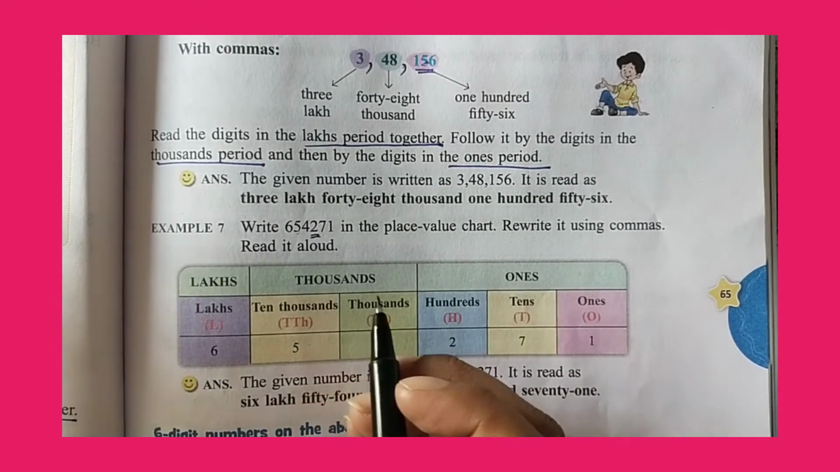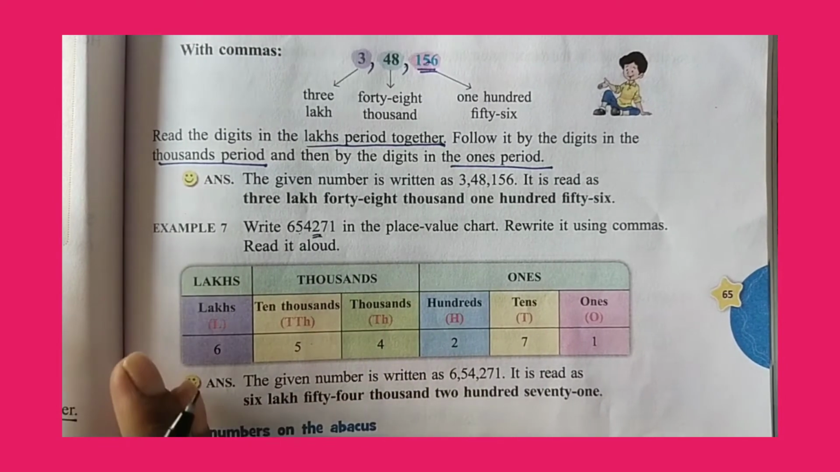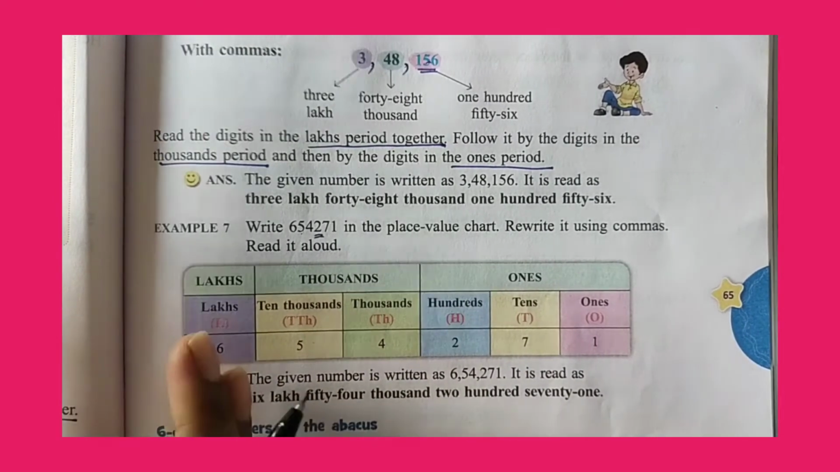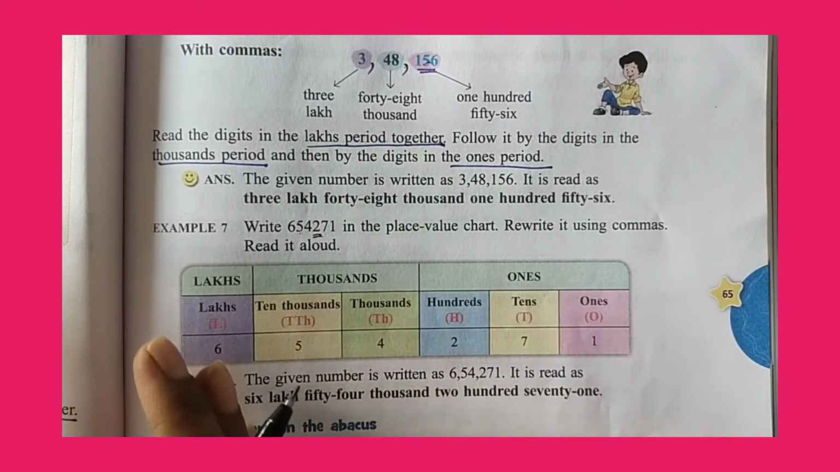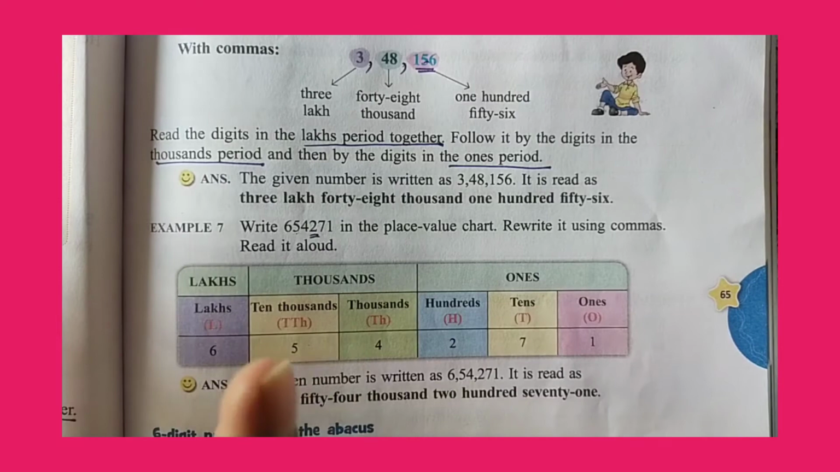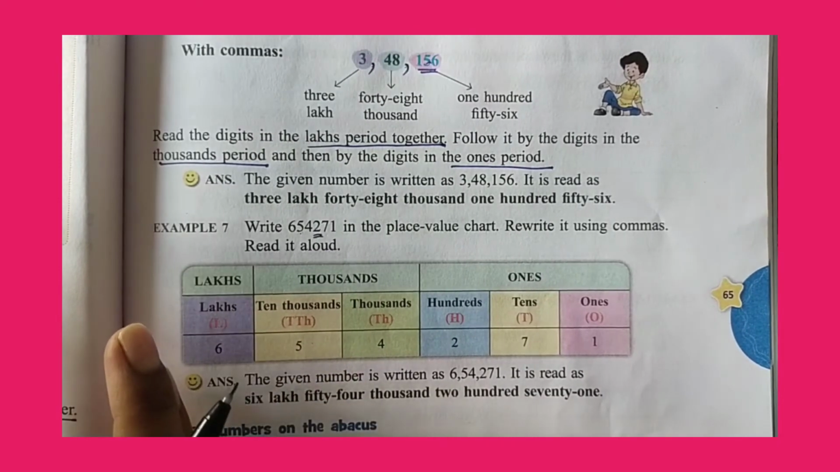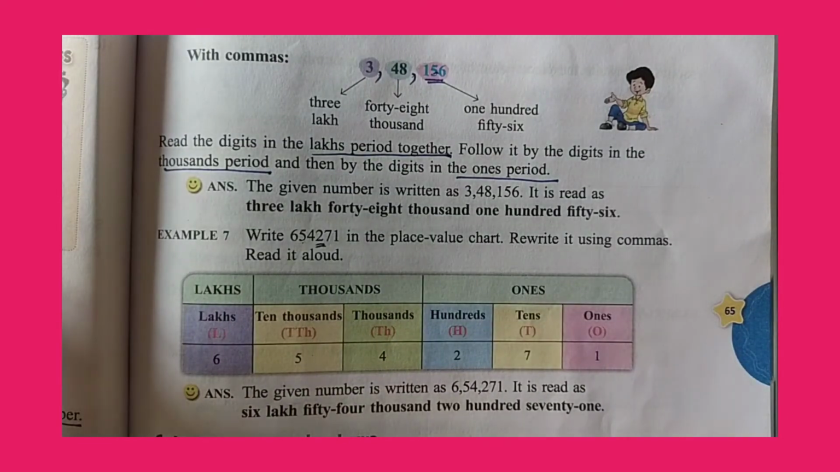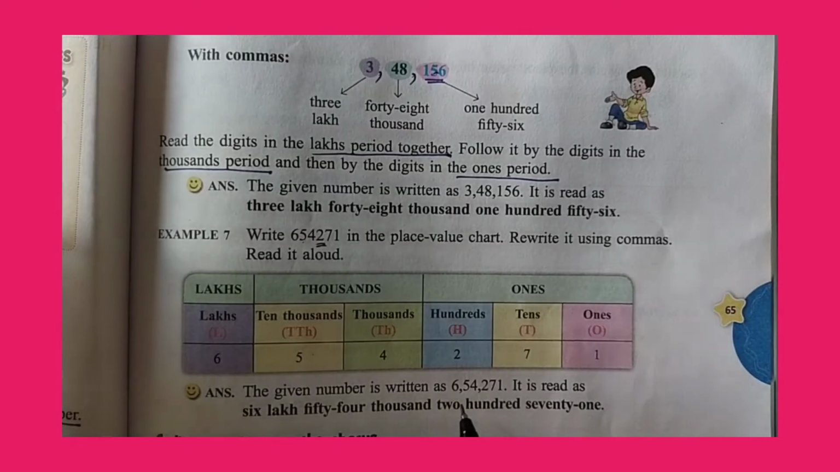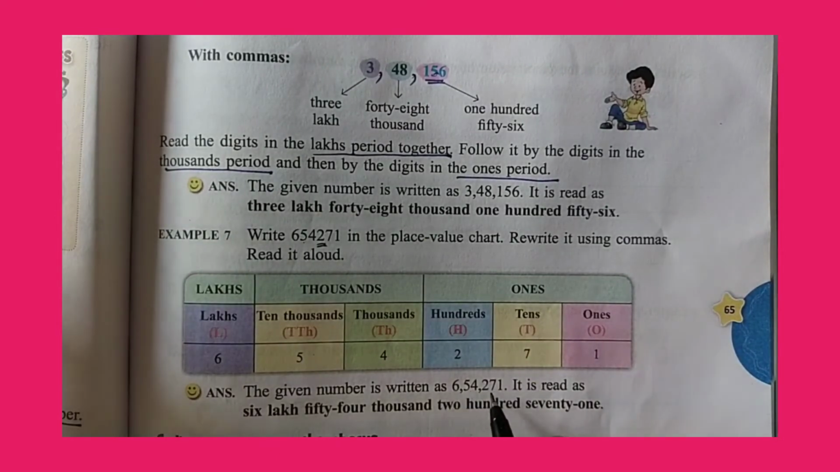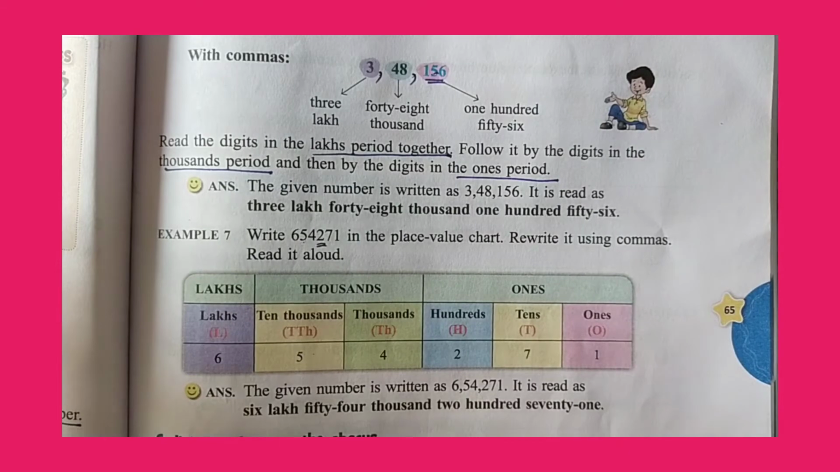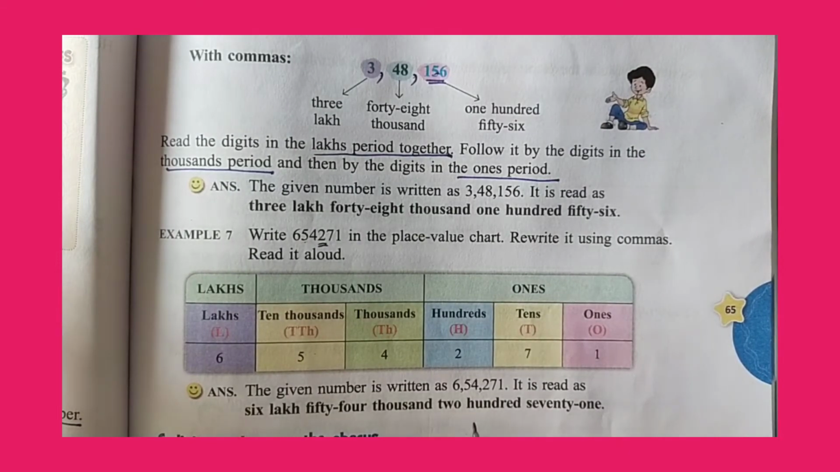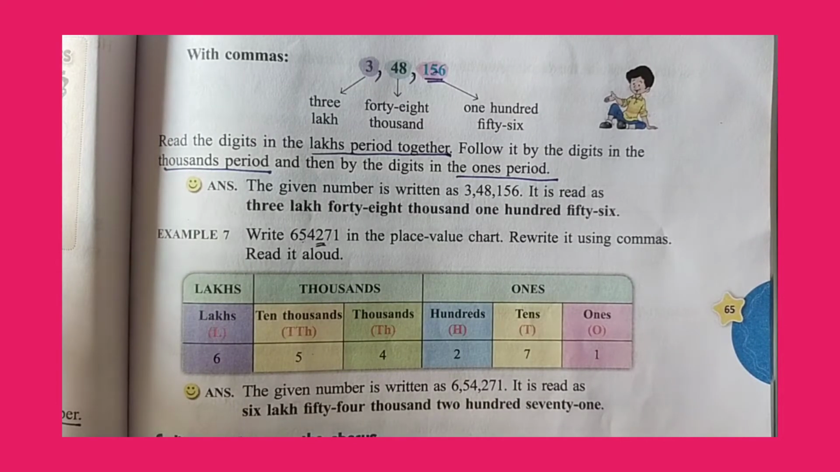So then we will keep commas. When do we keep the commas? Before the digits in the ones period, and then before the digits in the thousand period, and then in the lakhs. So then the answer is, the given number is written as 6,54,271 and it is read as 6,54,271. So this is a very easy and simple concept which you can learn and understand easily.